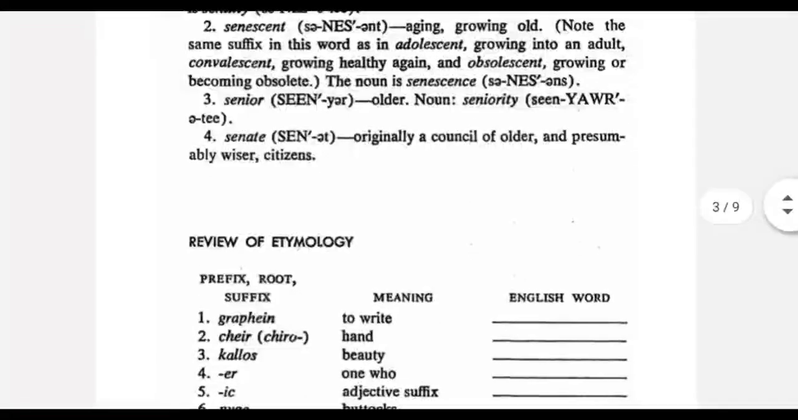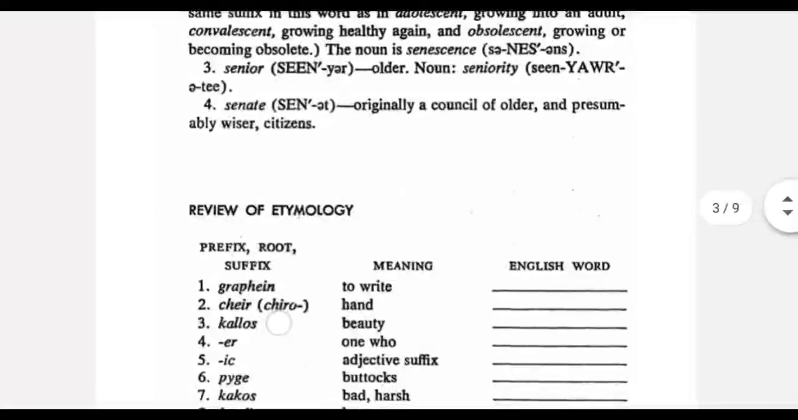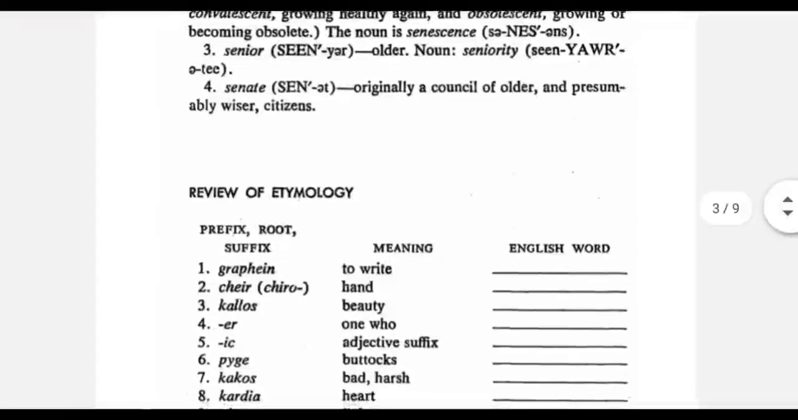The next word is adolescent, which means growing into an adult. The next word is obsolescent, which means becoming obsolete or becoming something that is not useful. The next word is senior, which is comparatively big. So someone who is older than you is a senior to you. The next word is senate, which is a council of old people, who are presumably wiser citizens.